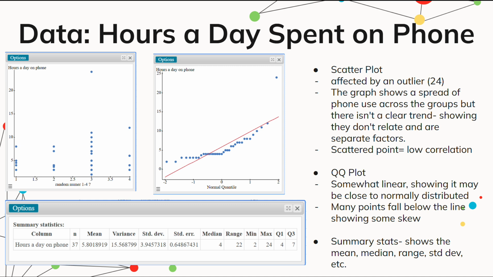The QQ plot is somewhat linear, showing it may be close to normally distributed. Many points fall below the line, which does show some skew, and we have that line of dots following one another right in the middle. And then the summary stats again show the mean, median, range, and standard deviation.